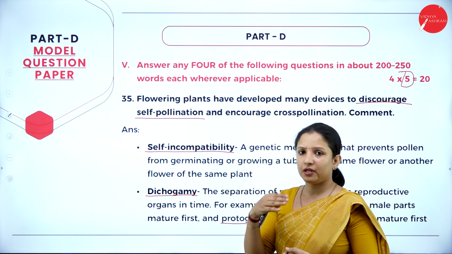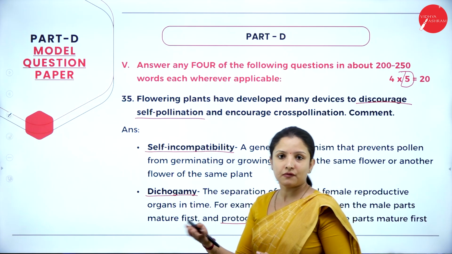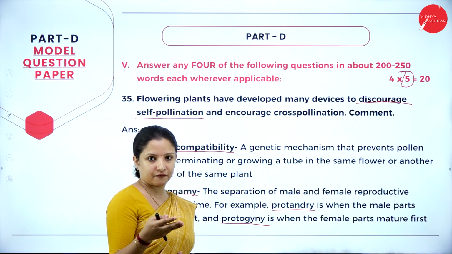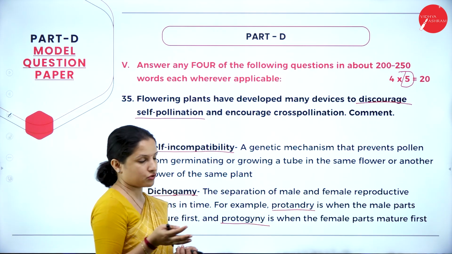So when the female parts are not mature, there is no chance for self-pollination to happen. Protogyny is when the female parts mature first and the male parts are not mature enough.